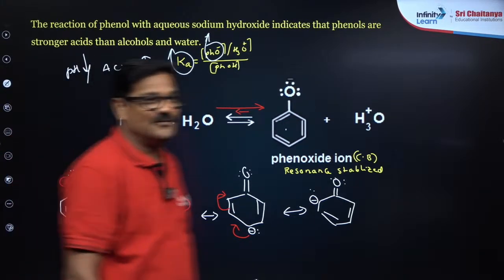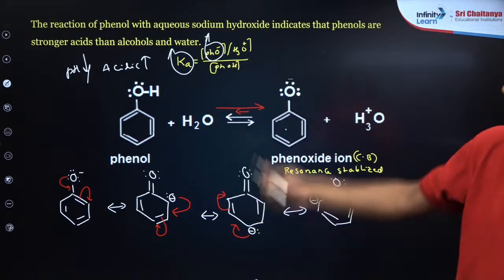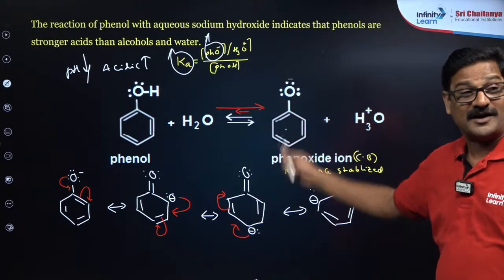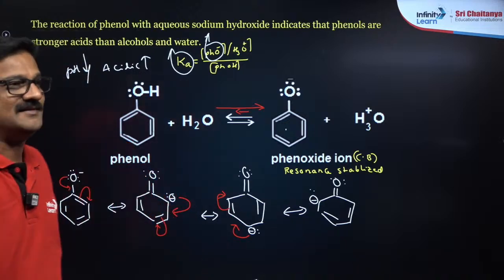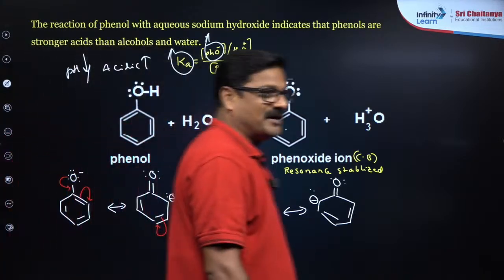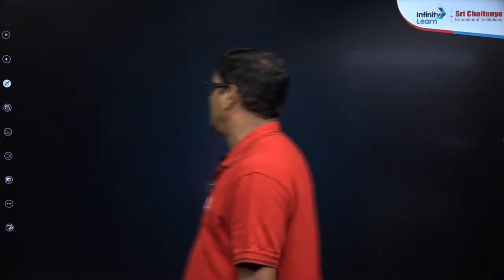You understand what the pH of phenol is, you are asking. There is so much explanation in this. Are you getting or not? Clear? Fine, thank you. Now let's move ahead a bit. That is the phenoxide ion structures.